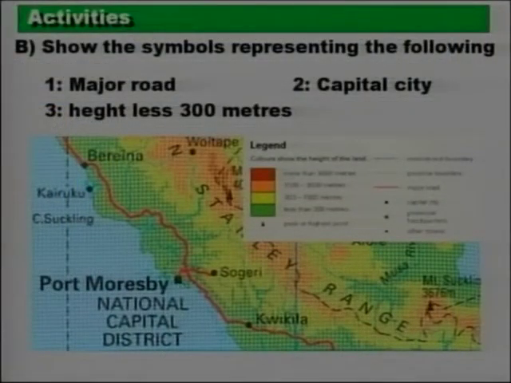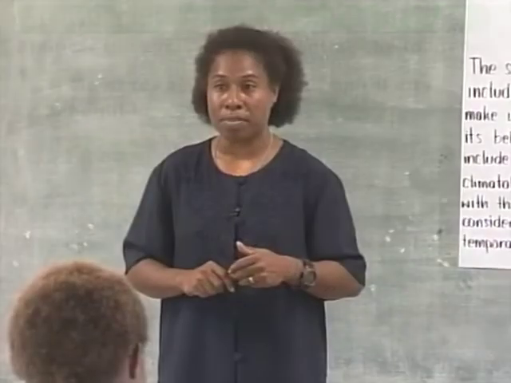features of a good map, and that is keys and symbols or legends. And the important task is that for us to be able to read and interpret maps, we should be able to look at the symbols that are given and be able to work out what those symbols represent on maps.